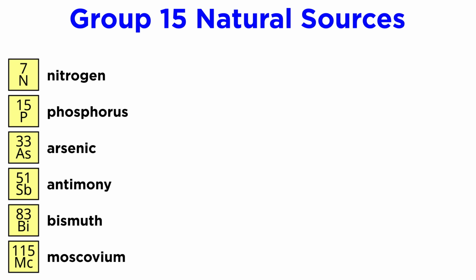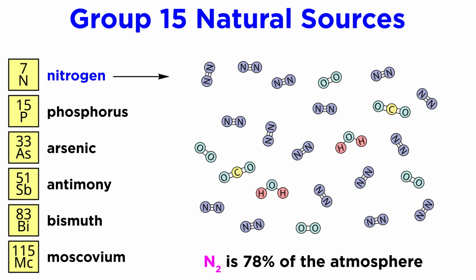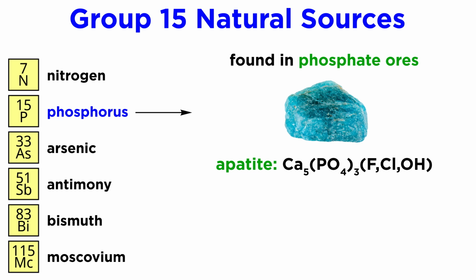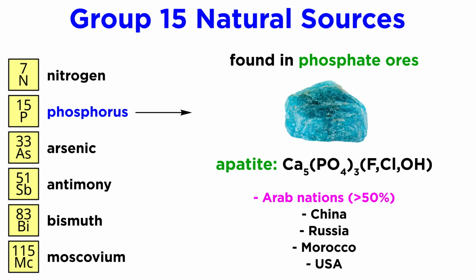Where can we find these elements? Nitrogen is exceptionally abundant, most notably being the primary component of the atmosphere. Diatomic nitrogen represents 78% of the air that's all around us. Phosphorus can be found in ores containing phosphate, like apatite, more than half of which is located in Arab nations, but also China, Russia, Morocco, and the United States.